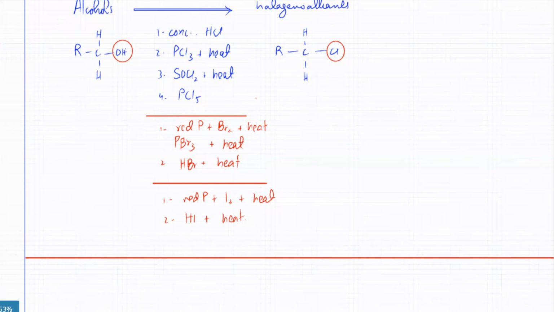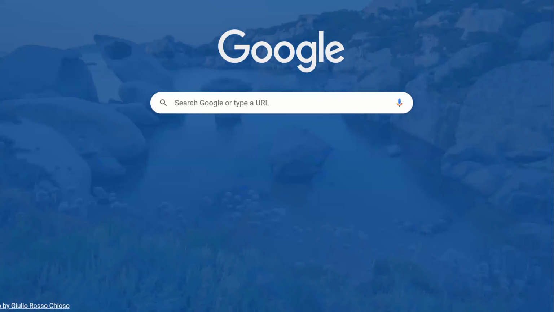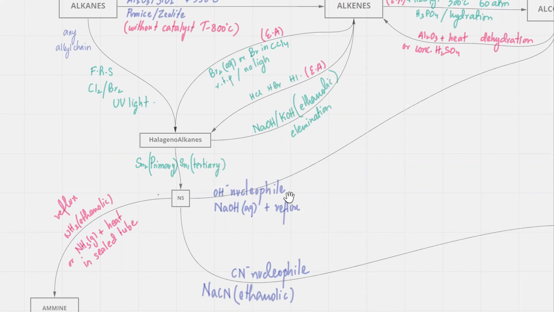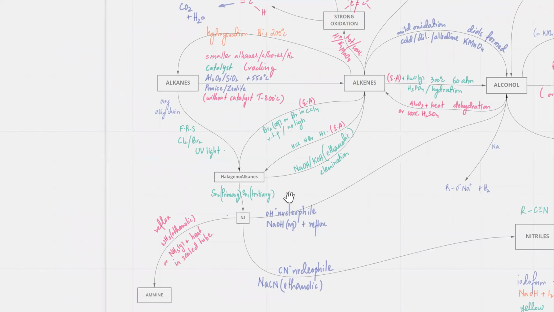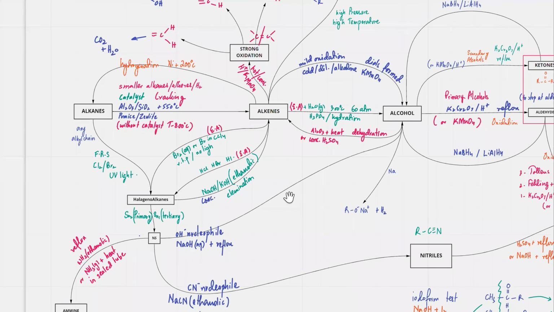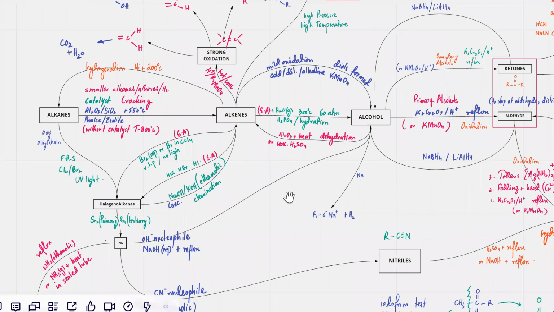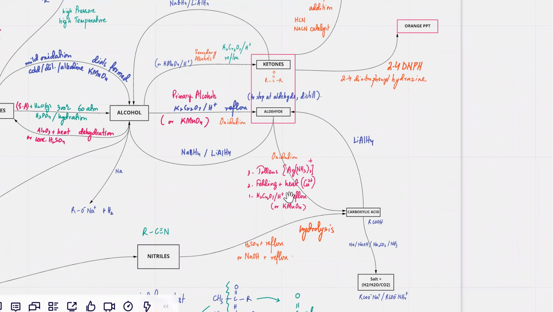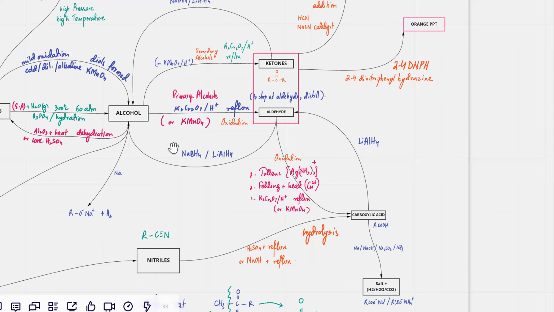So I have a chart over here which contains all the reactions that we have covered so far. Where's the organic division chart? What we just did was this part, right? This is not very visible.